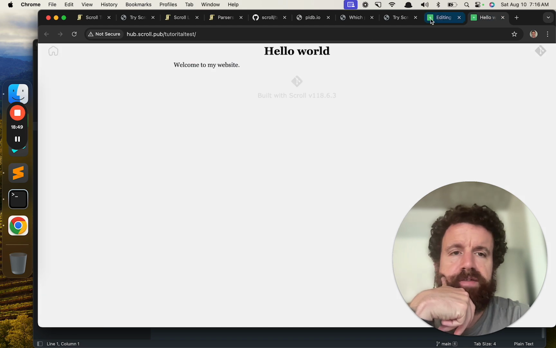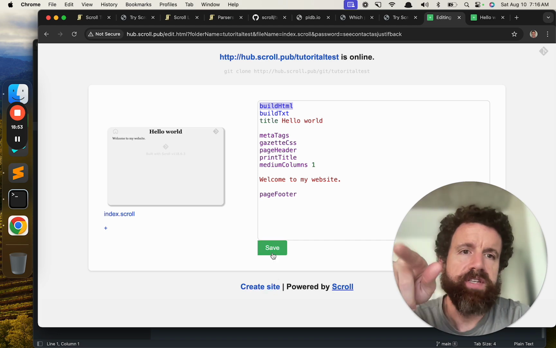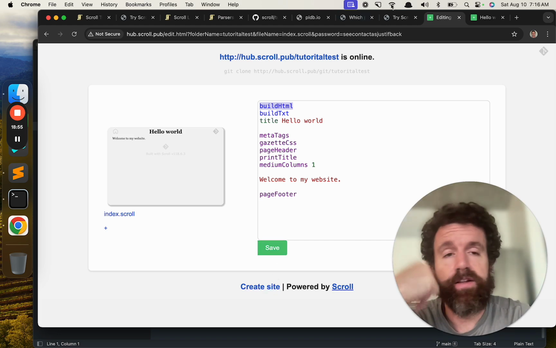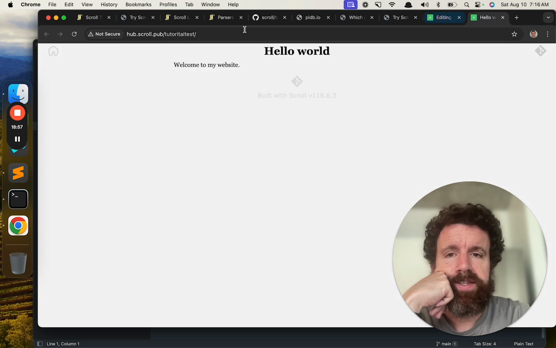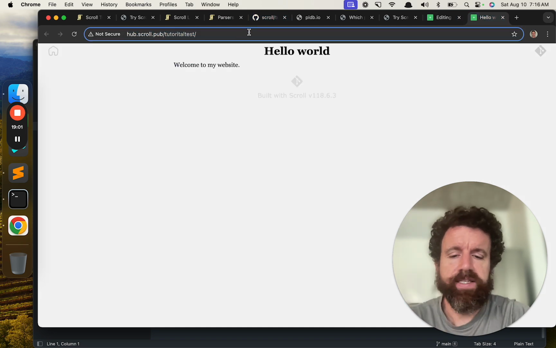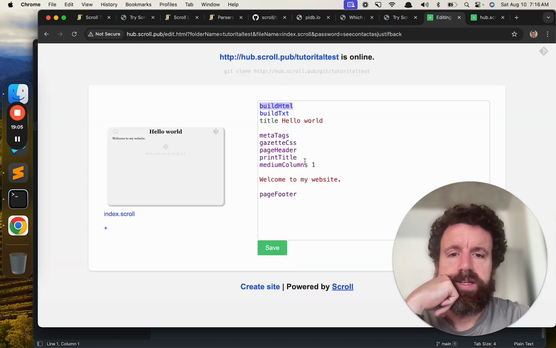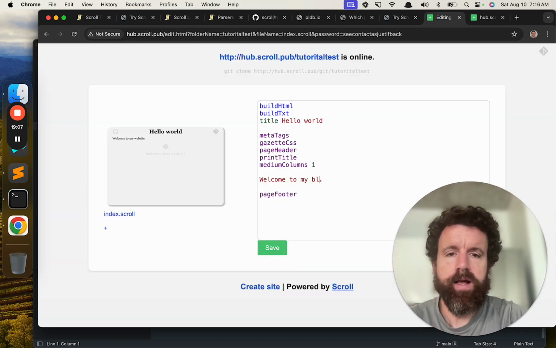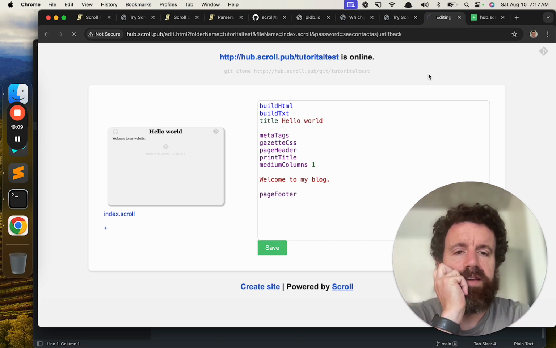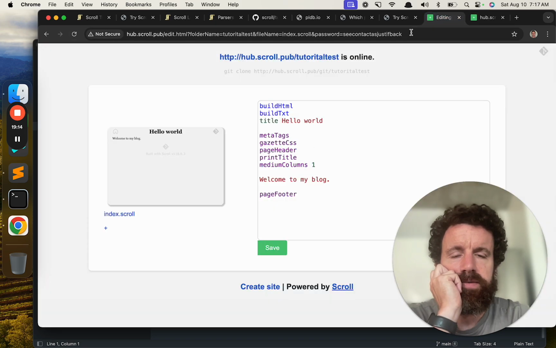So here's this HTML file. If I were to get rid of this line, when I click save, it'll save and run this file on the server. But if I were to get rid of the line, it would not generate this HTML file. And the build text gives me a text version of this file as well. So that's kind of neat. And I can show you, welcome to my blog. I click on save, so it'll save that and run those commands and update live on the web.